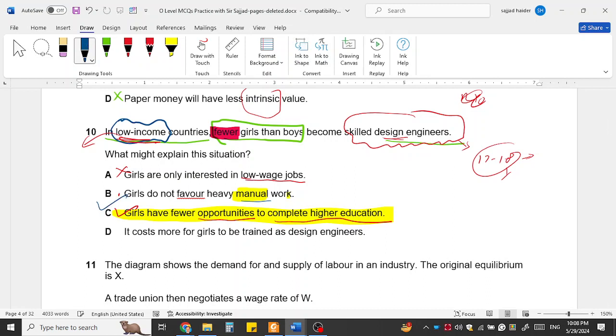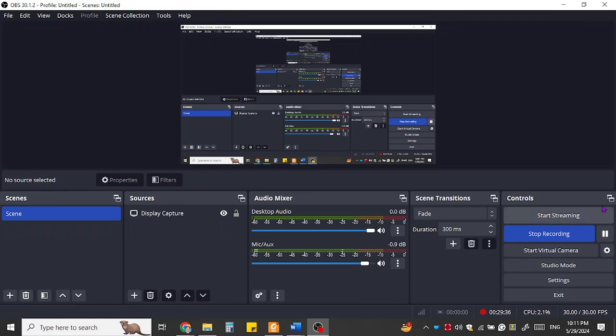It costs more for girls to be trained as design engineers. Girls and boys have the same fees all around the world. No, the fees are usually the same. So no high cost; this is not the reason. So far we have completed 10 questions of this paper. I'm stopping this one to discuss with you.